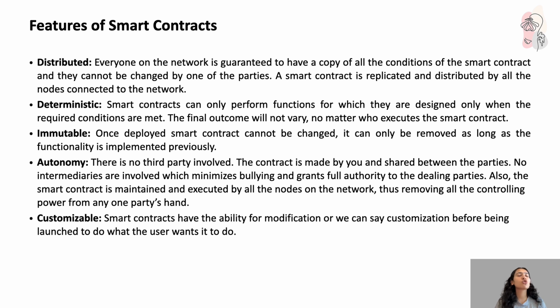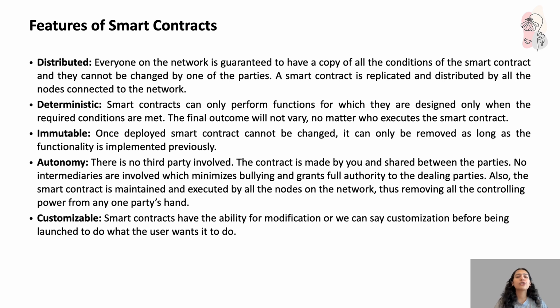Autonomy. There is no third party involved. It's just me and you executing the smart contract. We don't have a central authority. The contract is made by you and shared between the parties that you agreed to share it with. No intermediaries are involved, which minimizes bullying and also grants full authority to the dealing parties.